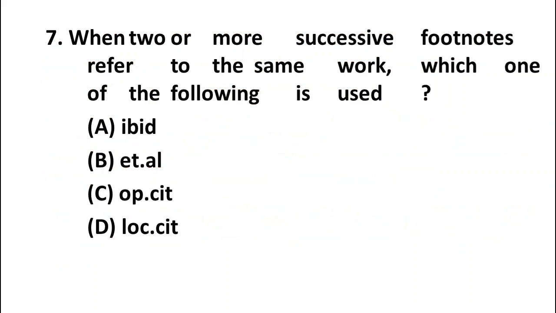So the next question is, when two or more successive footnotes refer to the same work, which one of the following is used? Option A ibid, option B et al., option C op. cit., option D loc. cit. Friends, here the right answer is option A, ibid.